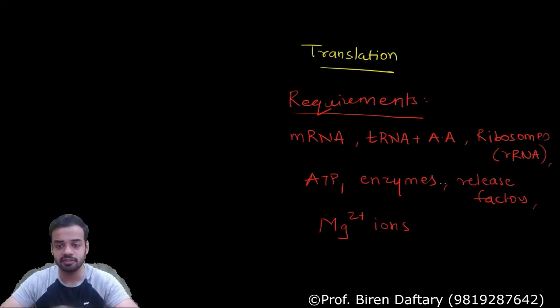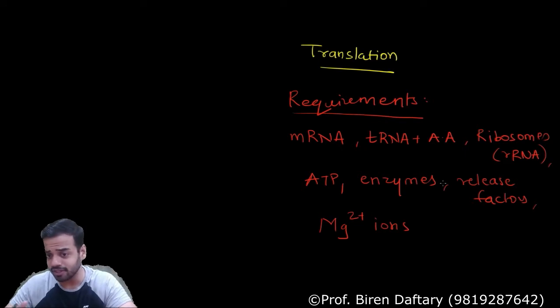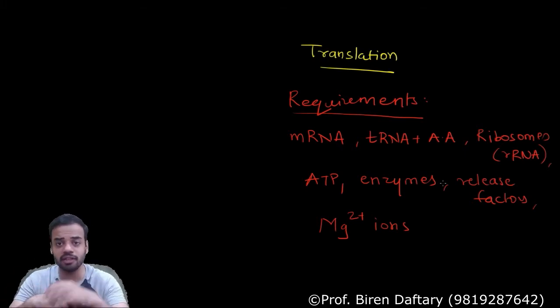These are the requirements. Now before we start with translation, you first have to know about the ribosome, because we have already learned mRNA and tRNA. What about the ribosomes? If you remember, I have already taught you in your 11th standard that ribosomes are different in prokaryotes and eukaryotes.